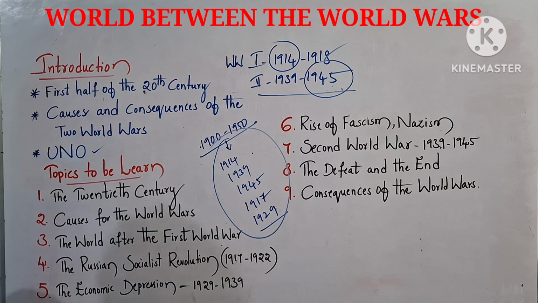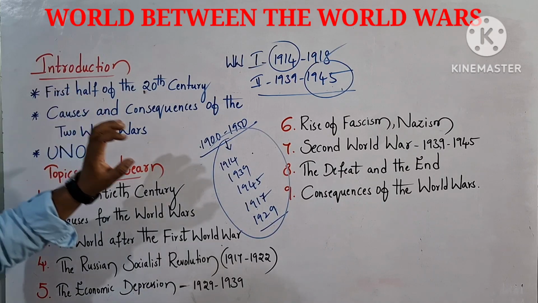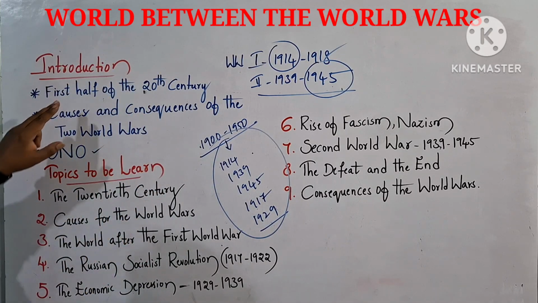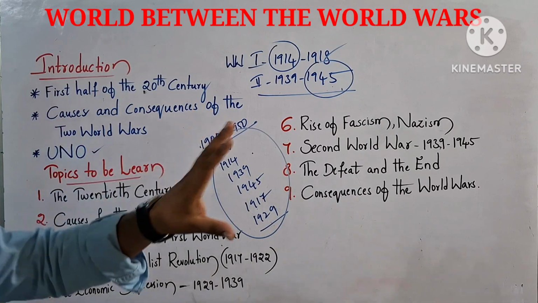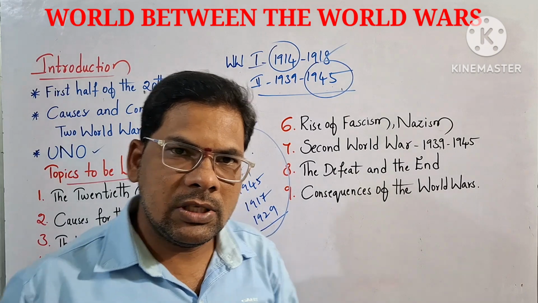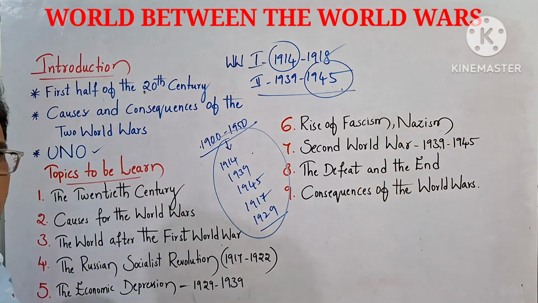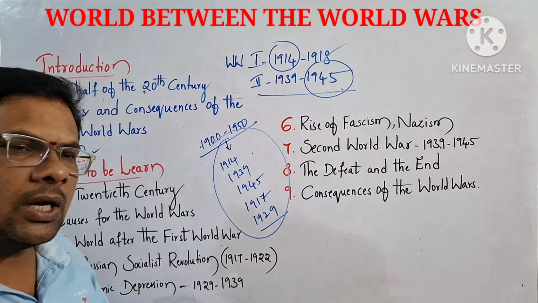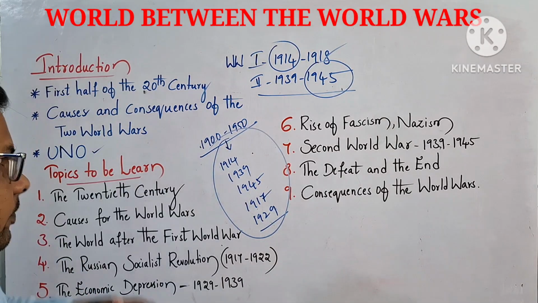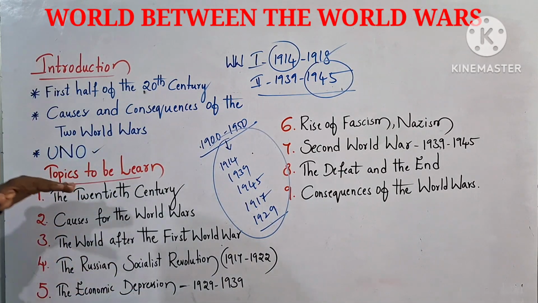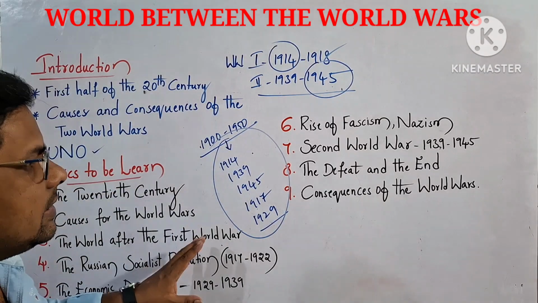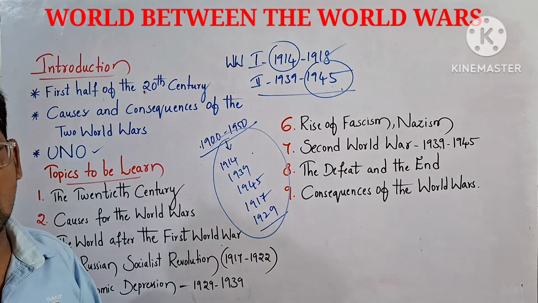So while introducing this lesson, they have given us an outlook. First half of the 20th century, what happened, as well as the causes and consequences of the two world wars, and the establishment or creation of the UNO for peace and development in the world. And next, what are the topics to be learned in this lesson? This lesson is divided into 9 topics.